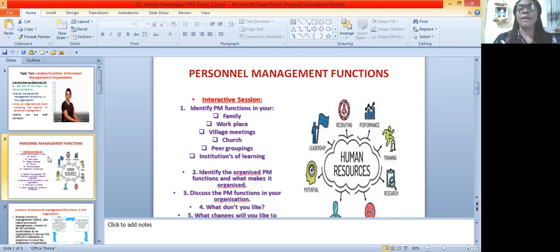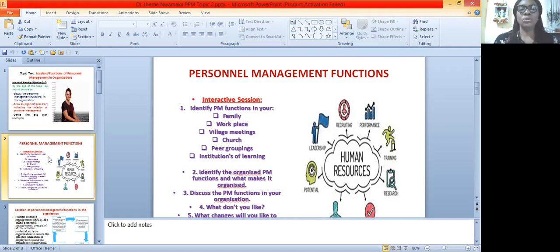Now, I want this course to be very interactive because in personnel management functions, we're dealing with human beings, and we have these functions even in our homes. So I want you to tell us, are you able to identify the functions of personnel management in your own home? We have the father, the mother, the children, and other generations, each of them doing different work. You will tell us how you will use it to relate to the work of personnel management.